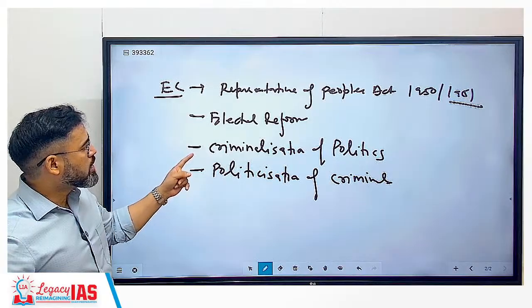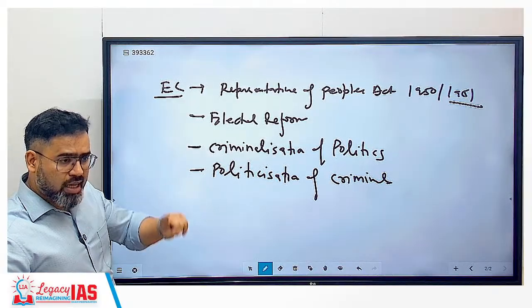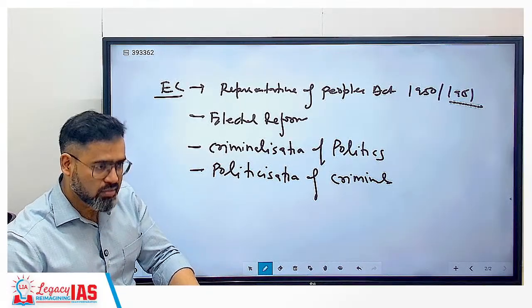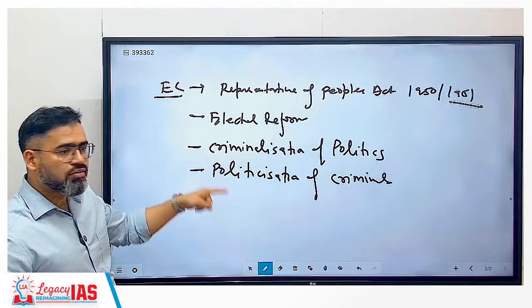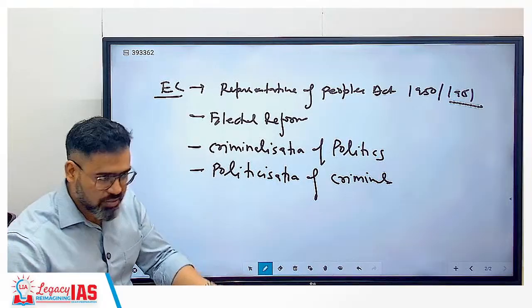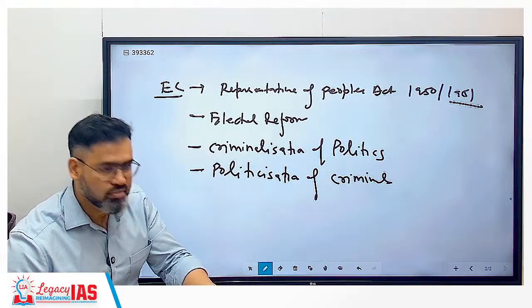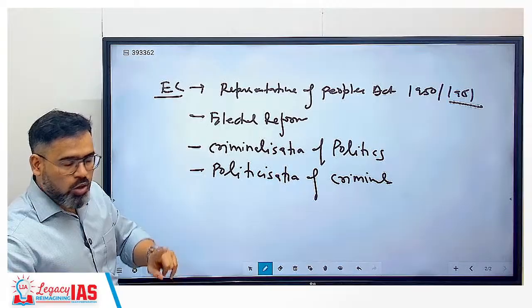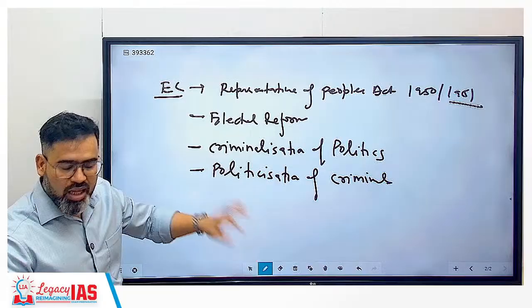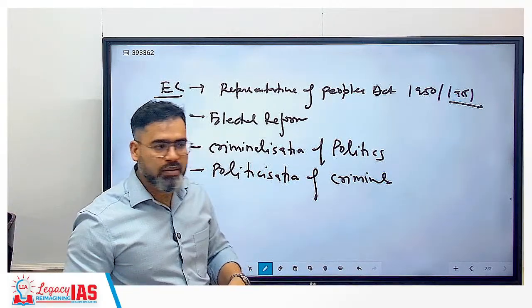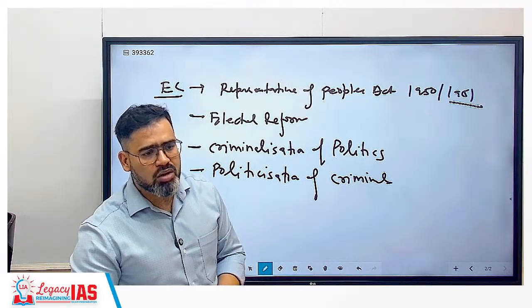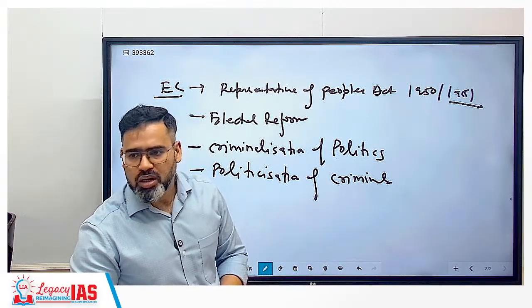When I say criminalization of politics, that means criminals are entering into politics; they themselves are contesting elections. When we say politicization of criminals, that means politicians are saving criminals by protecting them. Did you understand the difference between the two? In India, first we started with politicization of criminals, where politicians gave protection to the criminals. Then criminals thought, why can't we contest elections directly?